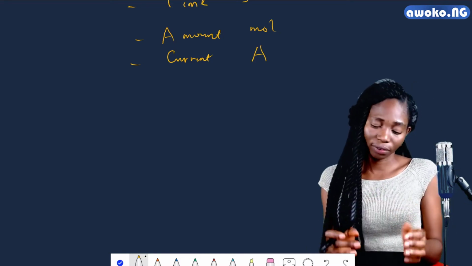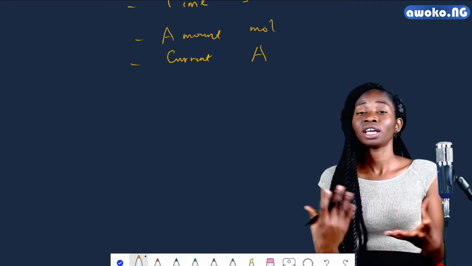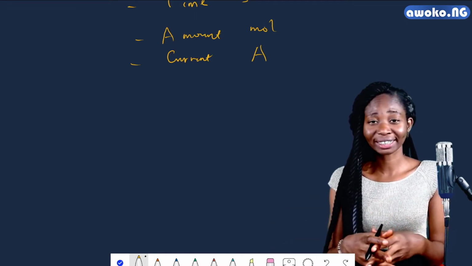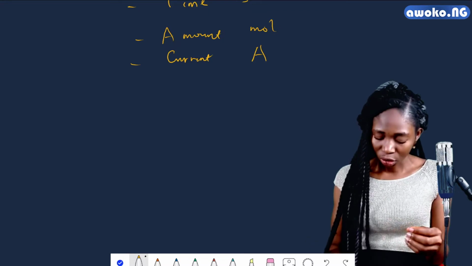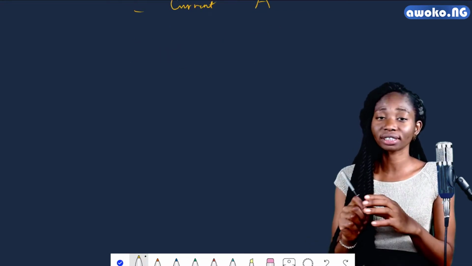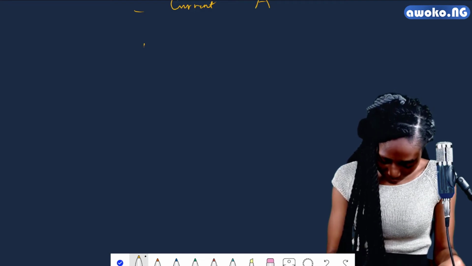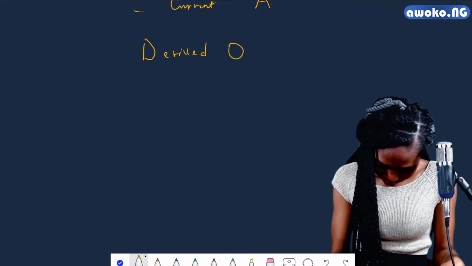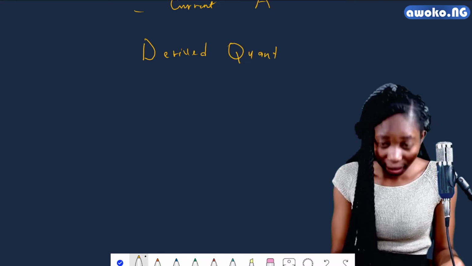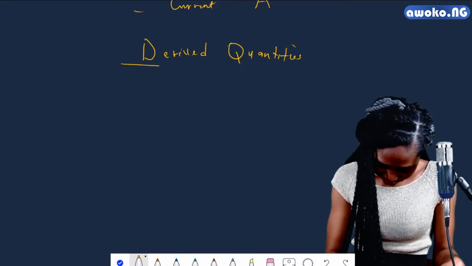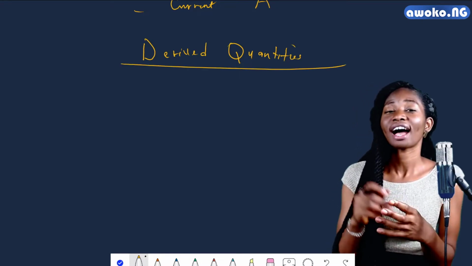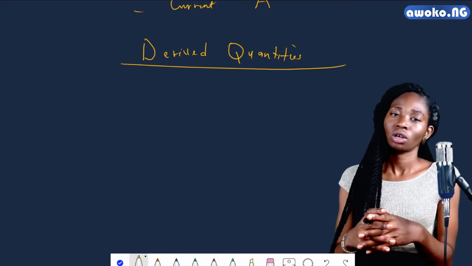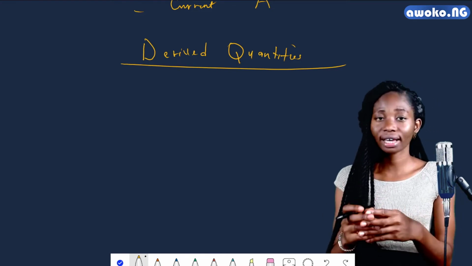Now, if we have fundamental quantities, does it mean the combination of those quantities could actually give us other quantities? Yes, of course. That's where we have the derived quantities. So, these derived quantities are gotten from a combination of fundamental quantities. And we could say that derived quantities are dependent on, or are gotten from, the basic quantities, which are mass, length, and time.